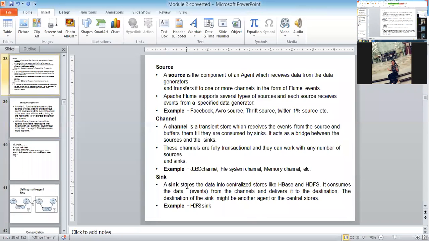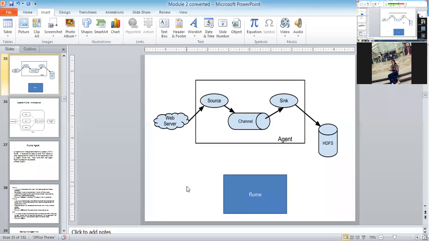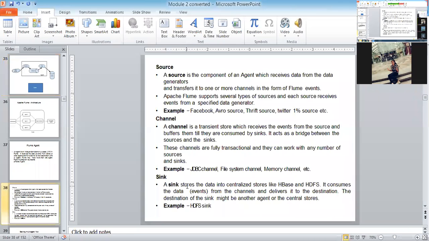So these channels are fully transactional and they can work with any number of sources and sinks. I cannot say only one source and one sink. There may be n number of sources and n number of sinks. Here the examples of sources are Facebook, Twitter and so on. Examples of channels are a JDBC channel, file system channel, and memory channel.